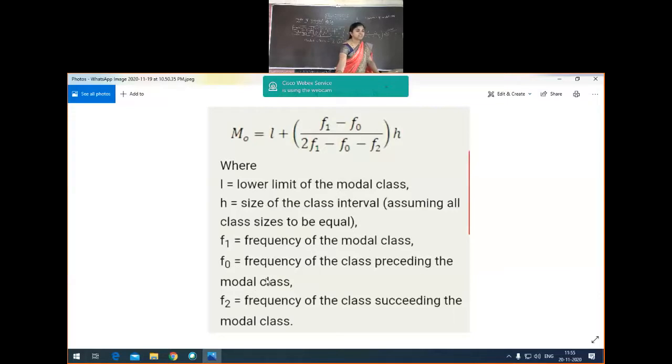Okay, F0, frequency of the class preceding the modal class. Then F2, frequency of the class succeeding the modal class. Is that clear, students? This is about the mode formula.